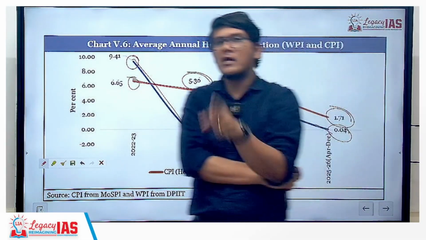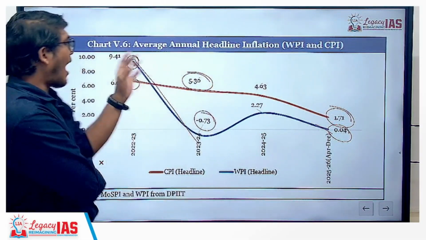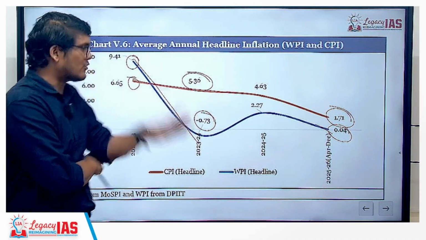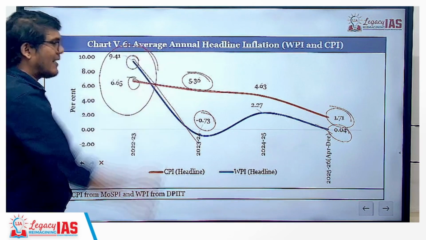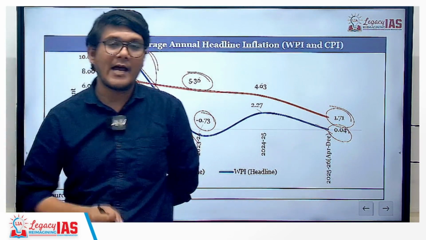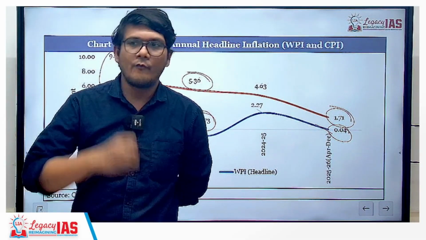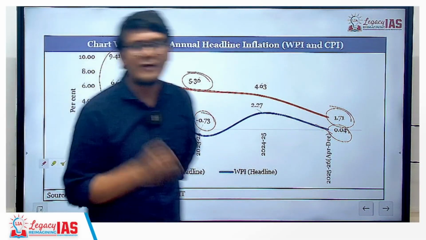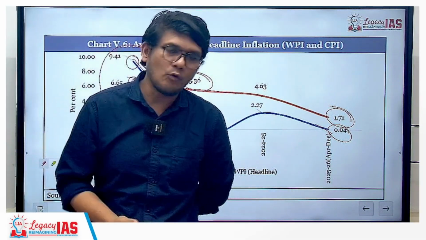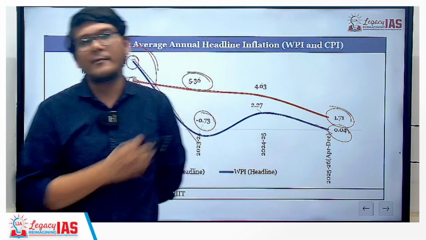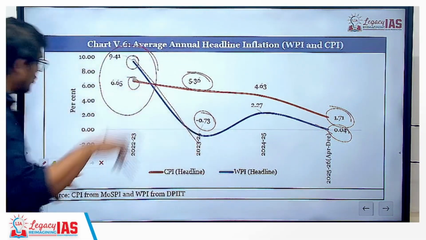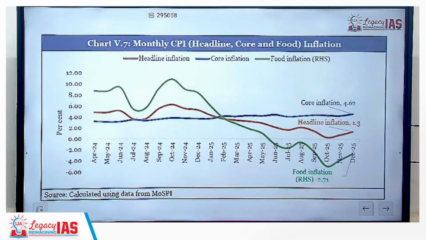That's point number one. And point number two is that in the last 5 years, if they ask that WPI has always been lower than CPI, that is also incorrect. There was a situation wherein it was higher than the CPI. CPI is Consumer Price Index, which measures the inflation or the rate fluctuation at the consumer end, whereas WPI is the measurement of the rate fluctuation at the wholesale price or the producer's end.